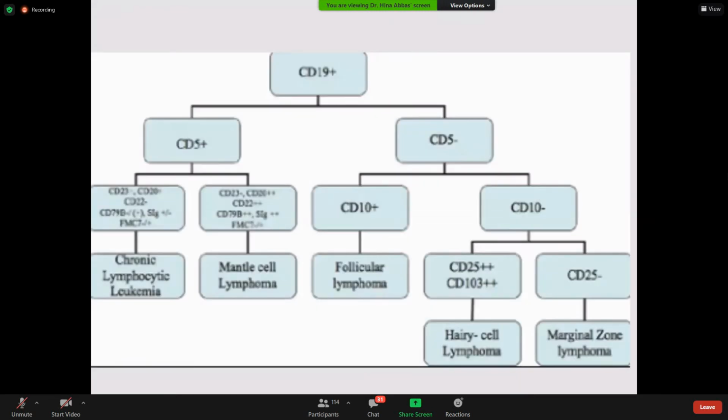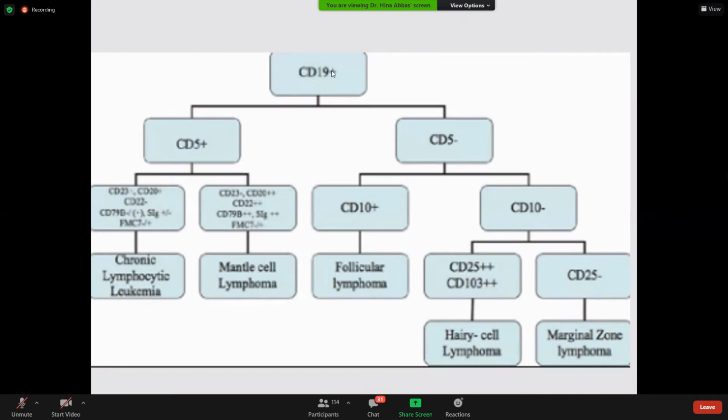Achha, again classification. CD19 positive. CD19 is again a B cell marker. CD19 positive tumors, or we can say B cell tumors, are again divided into CD5 positive and CD5 negative. ये इतनी बार जो दिखाए जा रहे हैं ना, just to make you memorize these things.